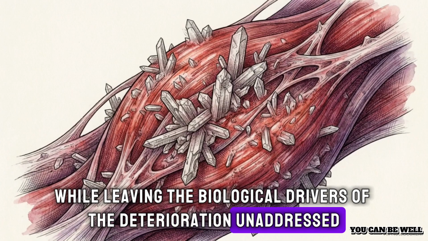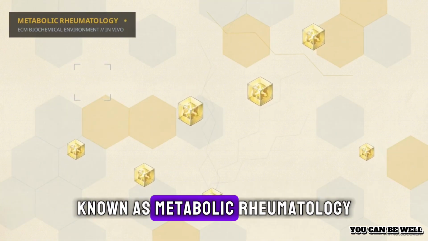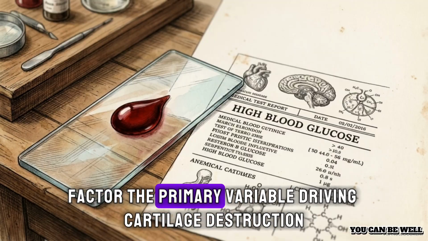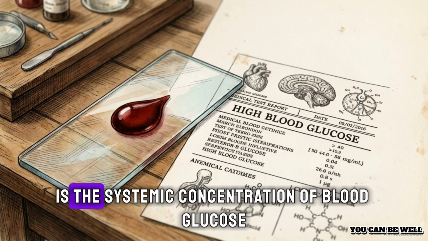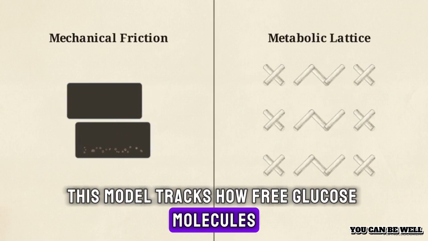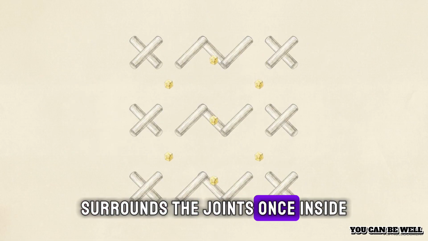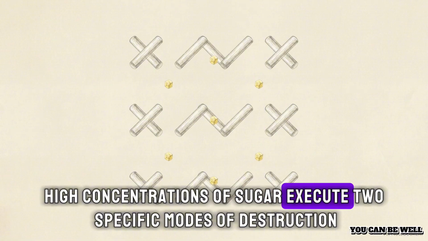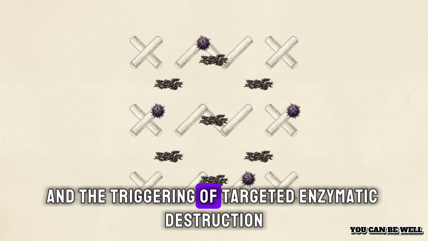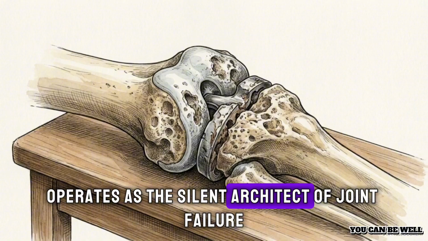of the deterioration unaddressed. That biological perspective is the focus of an emerging discipline known as metabolic rheumatology. In this framework, mechanical friction is a secondary factor. The primary variable driving cartilage destruction is the systemic concentration of blood glucose. This model tracks how free glucose molecules physically infiltrate the dense, fibrous extracellular matrix that surrounds the joints. Once inside, high concentrations of sugar execute two specific modes of destruction: the structural rigidification of the tissue and the triggering of targeted enzymatic destruction. Systemic glycemic load operates as the silent architect of joint failure.